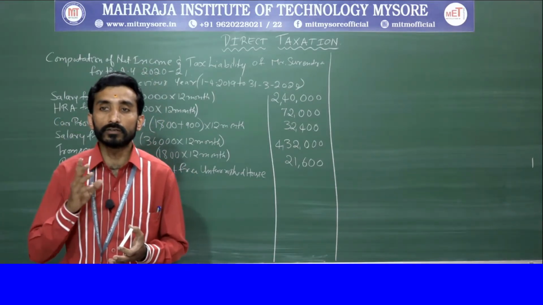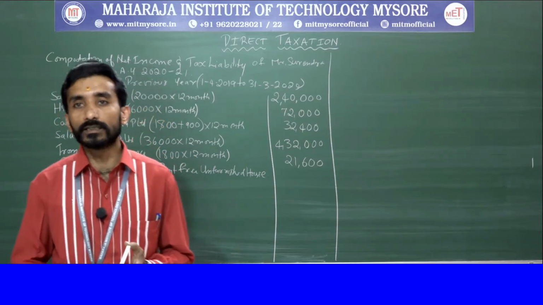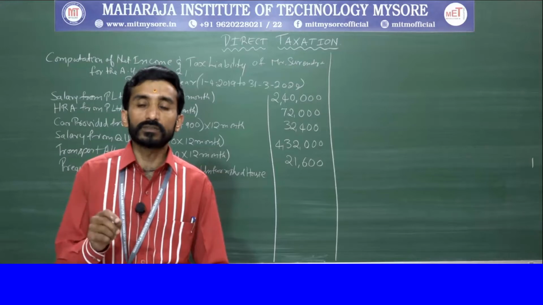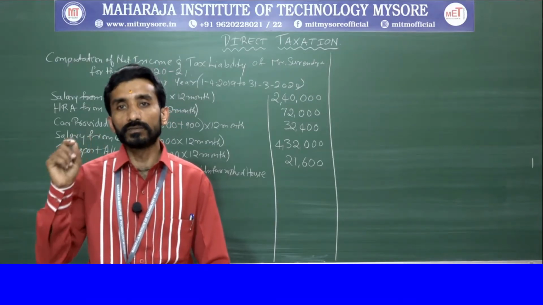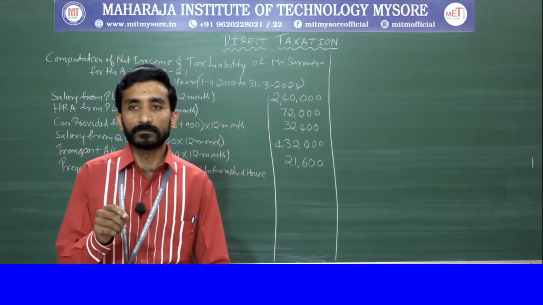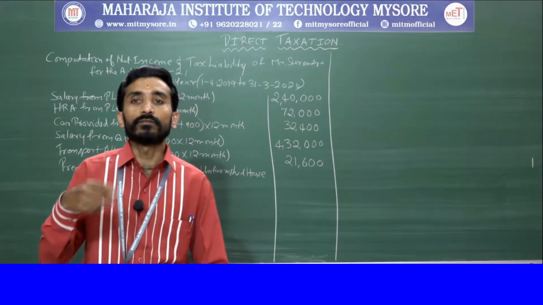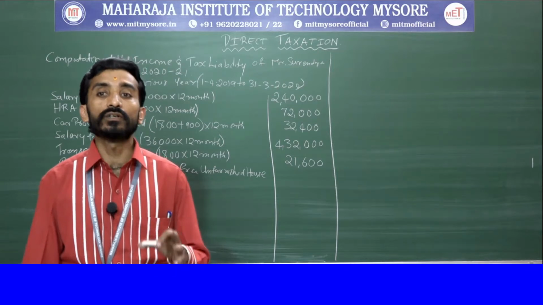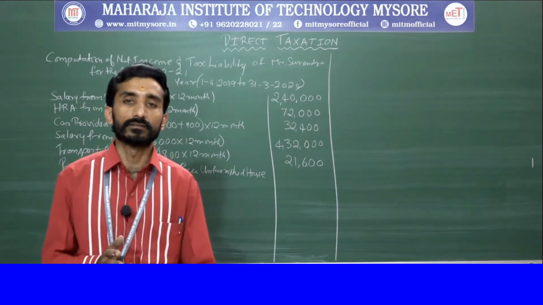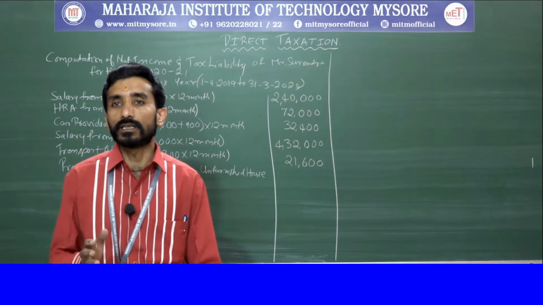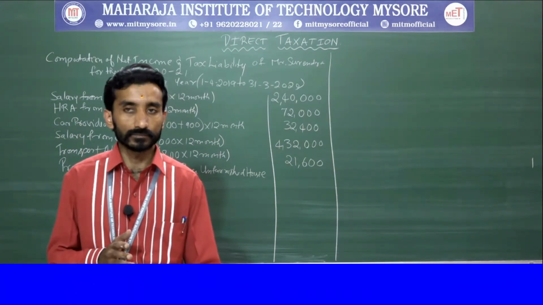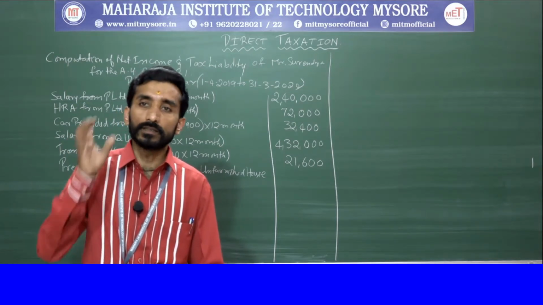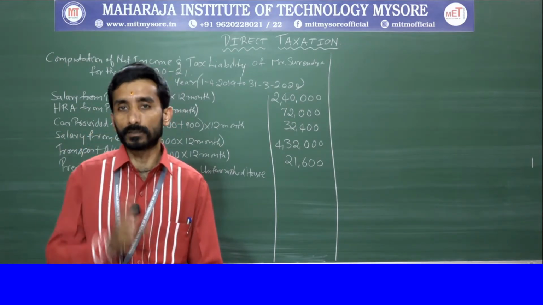In case the house is not owned by the employer, the value of perquisite will be determined based on the rate of 15% of salary, or whatever the amount received by him, meaning the actual rent paid by the employer, whichever is lower. Based on that we need to calculate here. So what is the actual rent paid by the employer? That is 12,000 per month paid by the employer.